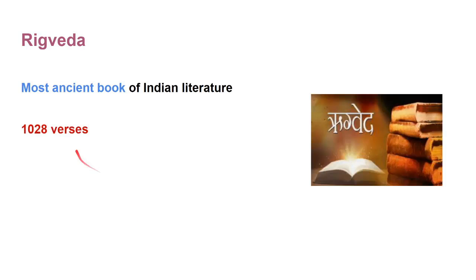First of all, we will talk about Rigveda, the most ancient book of Indian literature. The Rigveda is the oldest known Vedic Sanskrit text. It consists of 1028 verses. Verse is a stanza or group of 4 lines in a poem. It is a wonderful work divided into 10 divisions. Most of the verses are prayers of God. They were used during the yagnas.